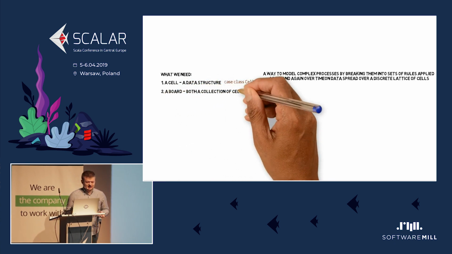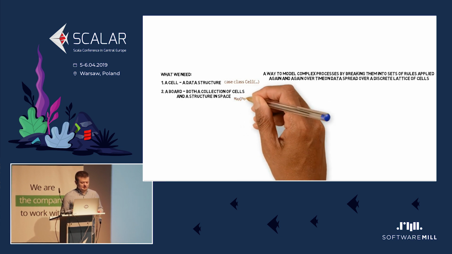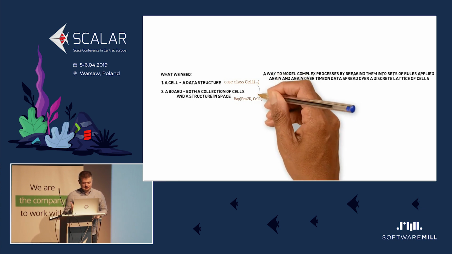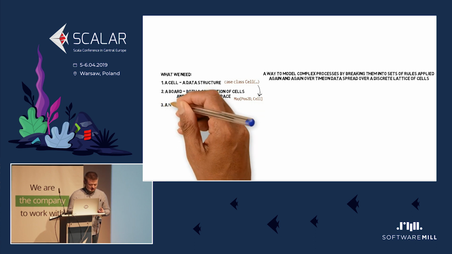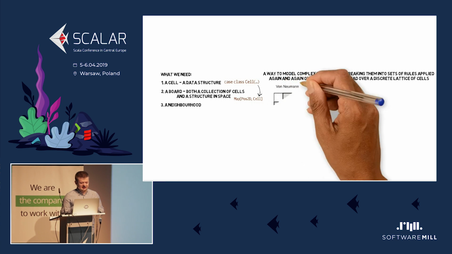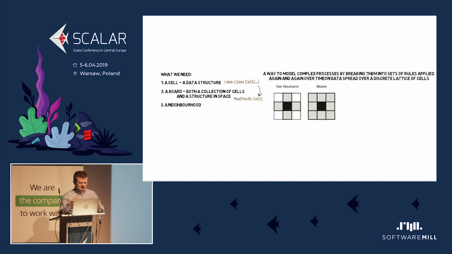We need the board, which is a collection of those cells, but also a structure in space, which will tell us about the relationships between those cells. It can be two-dimensional, three-dimensional, or whatever. In our case, it will be a map of positions to the cells. Then there's a concept of neighborhood, because cellular automata work as local structures, so they only access something that is very close to them. There are no equations that look at the whole board, at the whole planet around them.